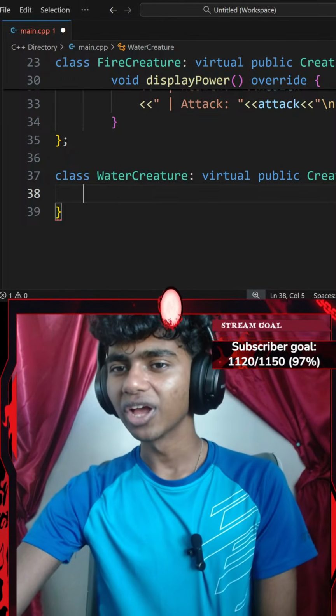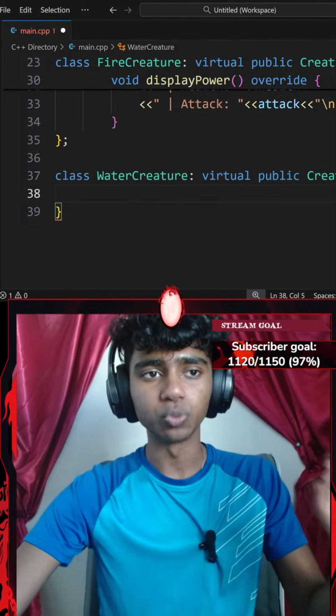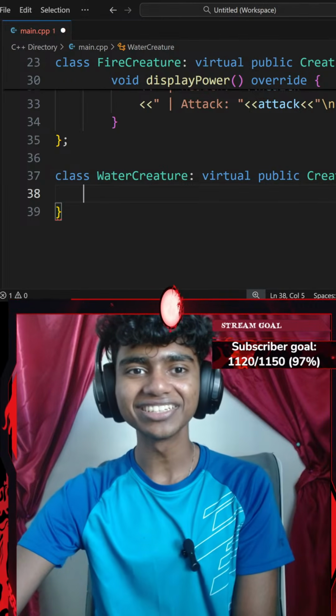Okay, that said, water class virtual public creature, and then let's go all the way down. Inherits virtually from creature, still zesty, guys.